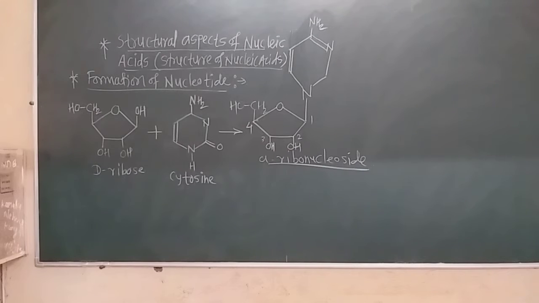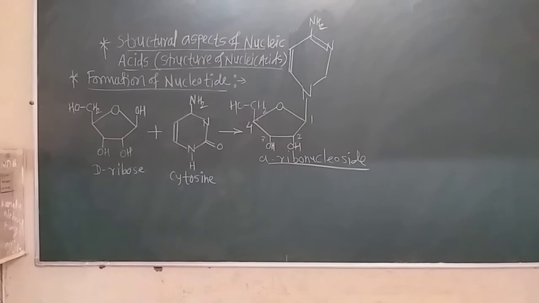Now see how the D-ribose sugar and nitrogenous base are joined in RNA, because D-ribose sugar is only present in RNA. I will show only 2 of the 3 components: one is the D-ribose sugar, another is the cytosine.